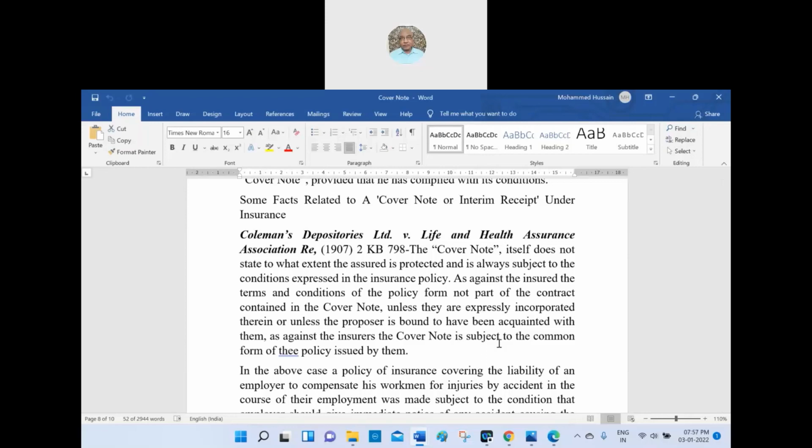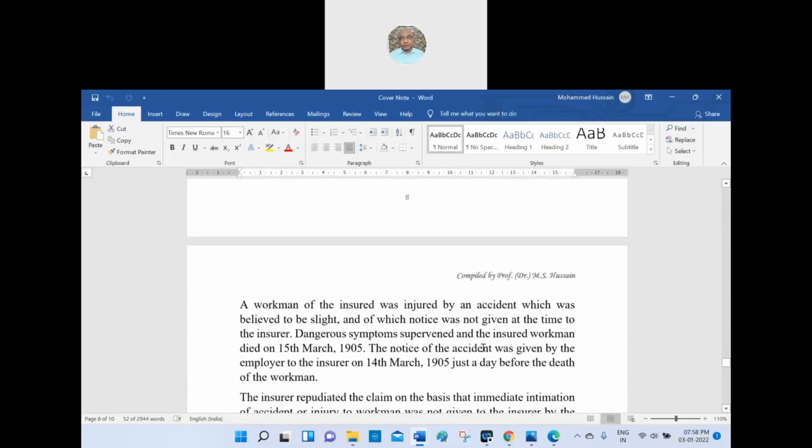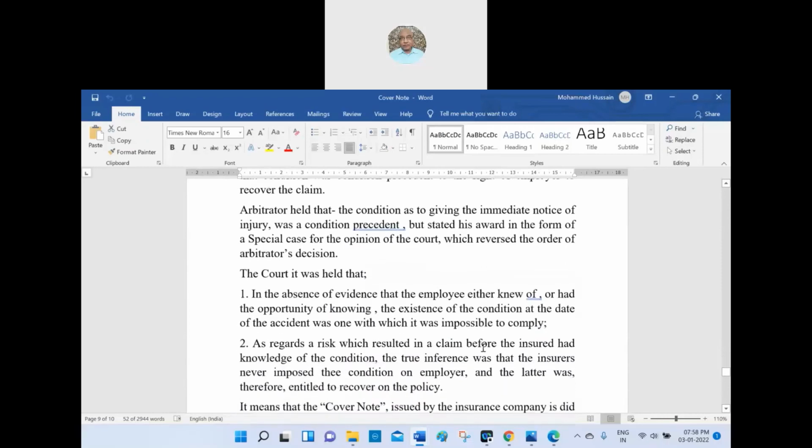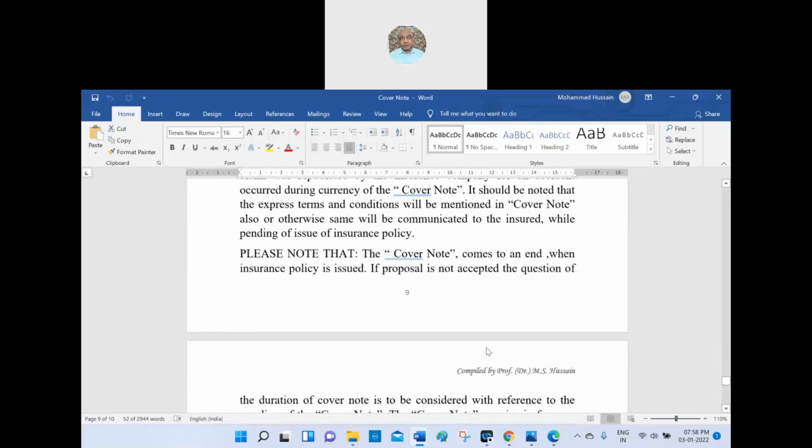As against the insured, terms and conditions of the policy form no part of the contract contained in the cover note. Suppose the cover note doesn't contain that part of the contract which the insured or insurer agreed, then the cover note will not be covered, because whatever the contract terms and conditions are, they must be accepted by both parties, here insured and insurer, then only that will be a valid cover note. So that is the thing which I want to make out. Again, the court will hold how the cover note will work. The cover note comes to an end. Again, I repeat, the cover note comes to an end when the insurance policy is issued.